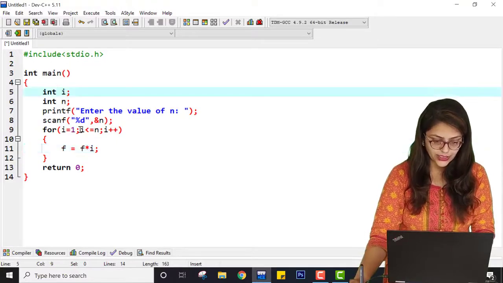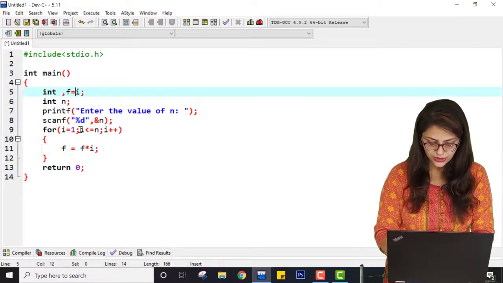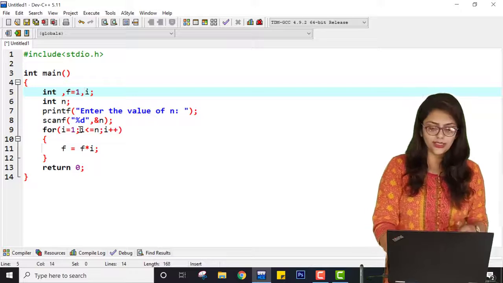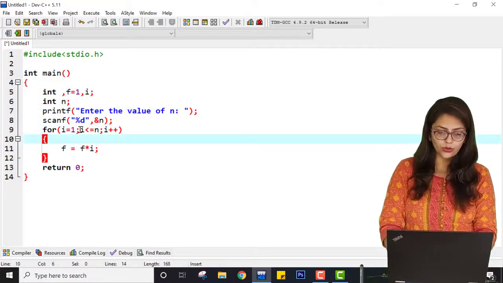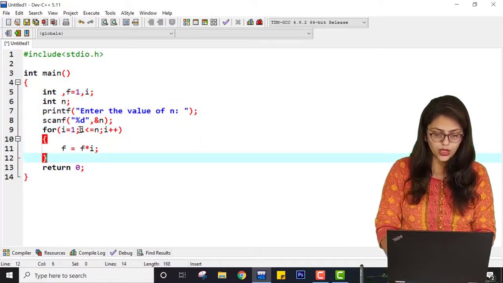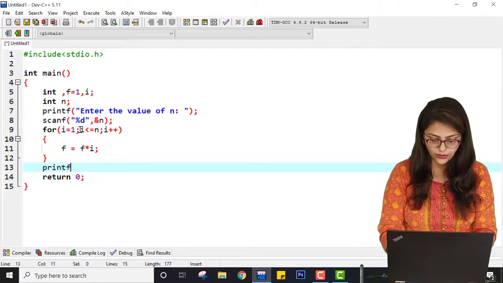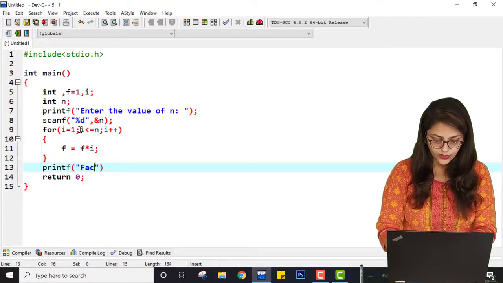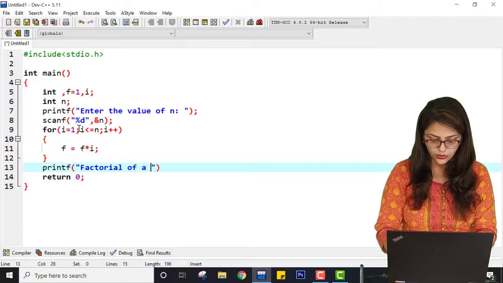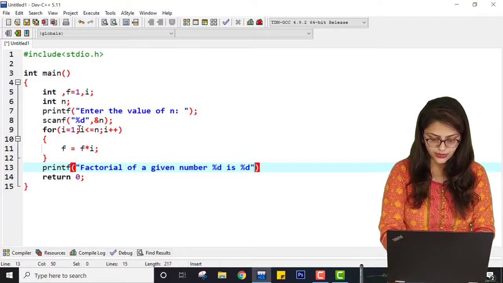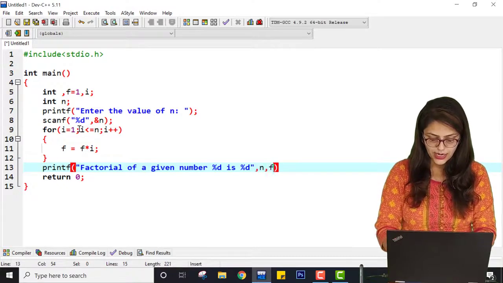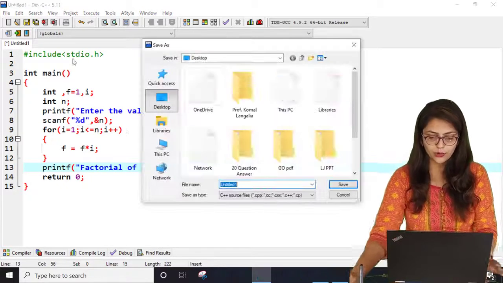Here I am taking another variable f and initializing it as 1. I hope you have gone through this program so that you know the logic behind it. At the end of this program I am writing: factorial of a given number %d is %d, which is n and f. So this is the program to find the factorial.